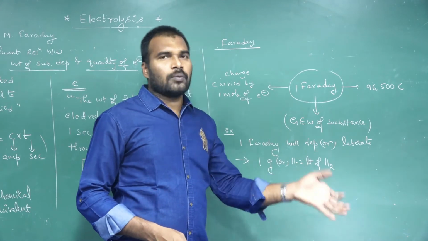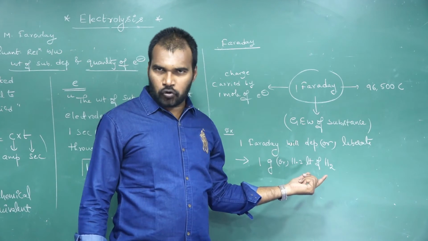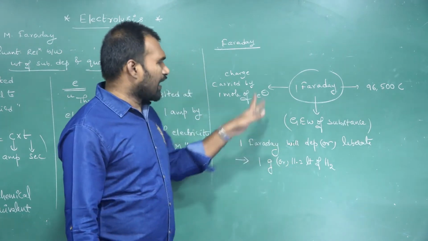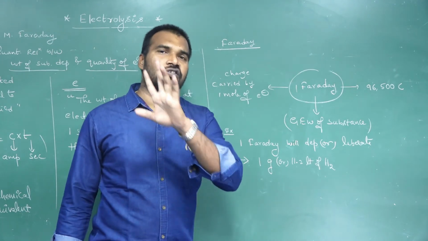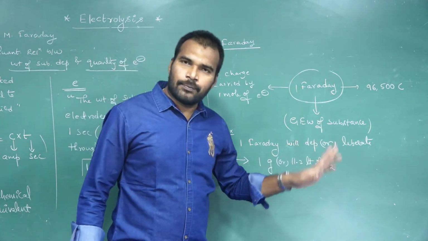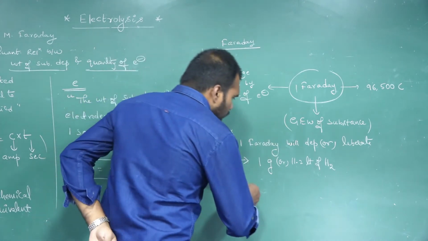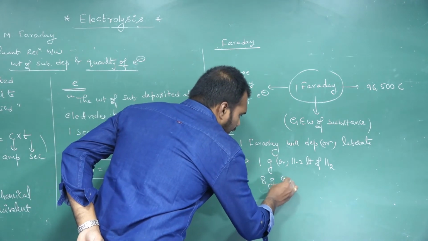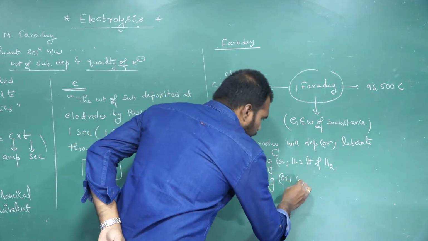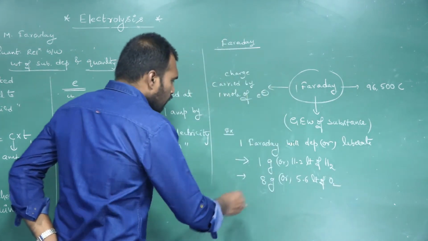2 grams occupies 22.4 liters. Then 1 gram will occupy 11.2 liters. So 1 Faraday always will deposit or liberate how many grams or volume of hydrogen? 1 gram or 11.2 liters. If you take oxygen, it always will deposit 8 grams or 5.6 liters of oxygen, and it will